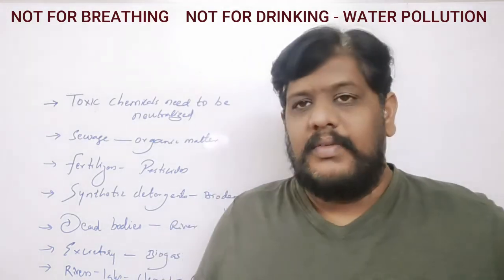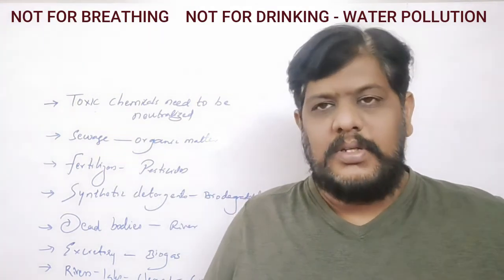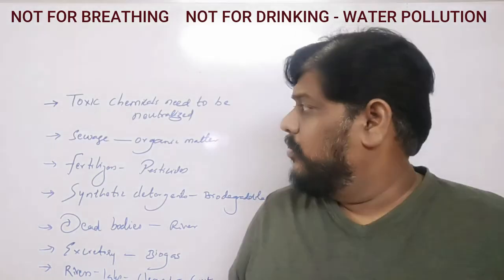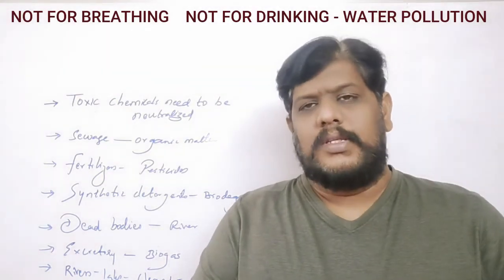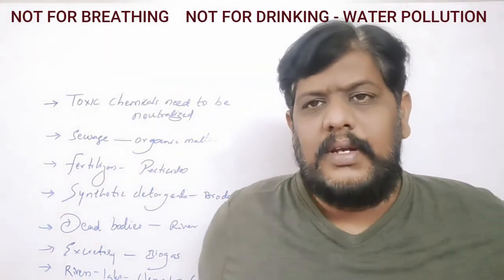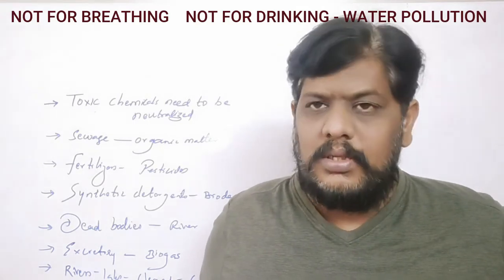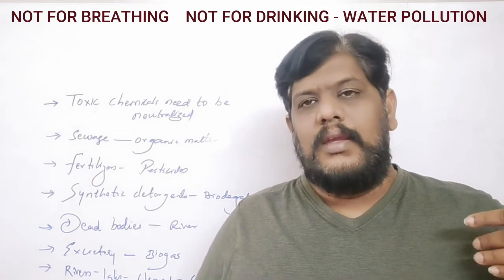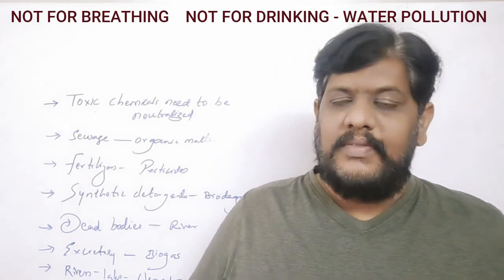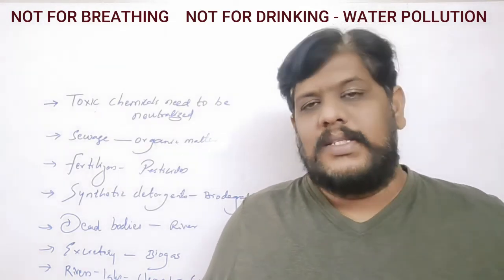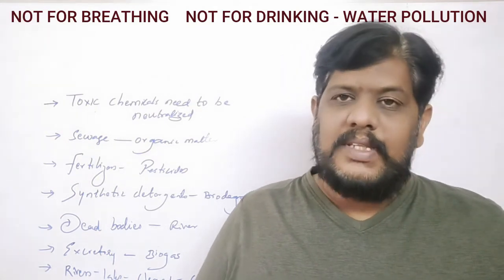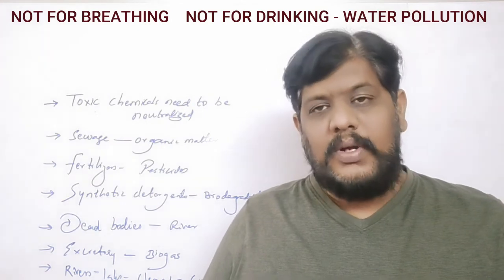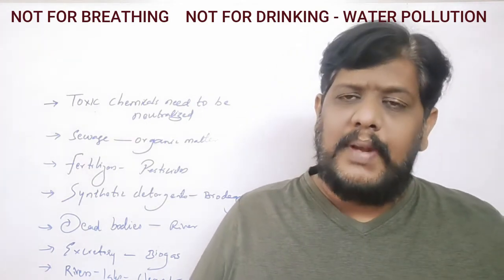So today we are going to end the chapter unit which is called not for breathing and not for drinking. So today we are going to discuss a few points, right? Till yesterday we were studying about water pollution. We have seen the effects of water pollution. We have seen how the water is polluted. We have seen the different kinds of pollutants, how they are polluting the water. We have seen what the effects of water pollution are and how it is affecting human beings and the animals and the plants and whatnot.